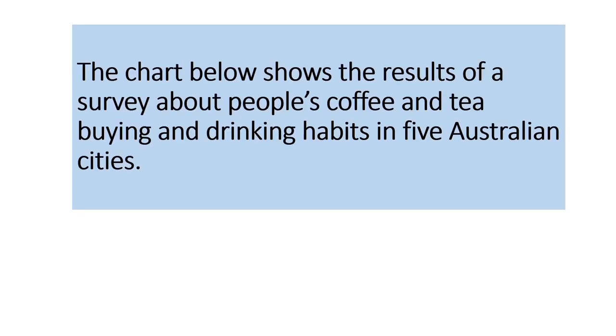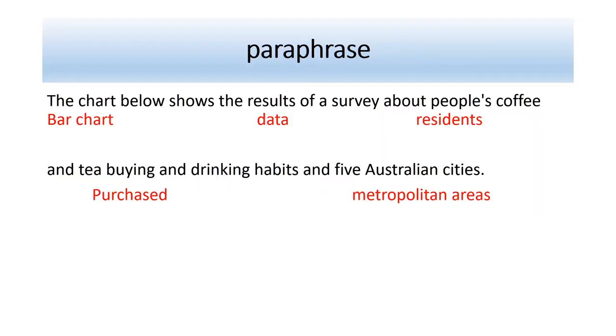The instructions for this chart are: the chart below shows the results of a survey about people's coffee and tea buying and drinking habits in 5 Australian cities. You can see my paraphrase here. I've paraphrased some of the key words.